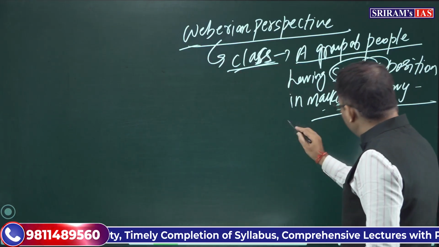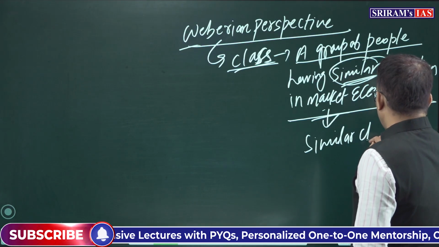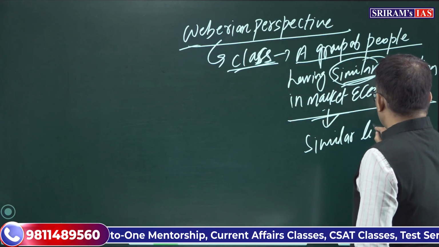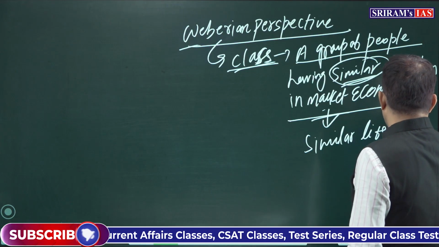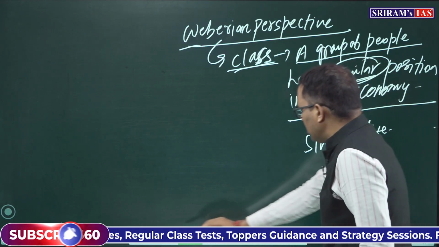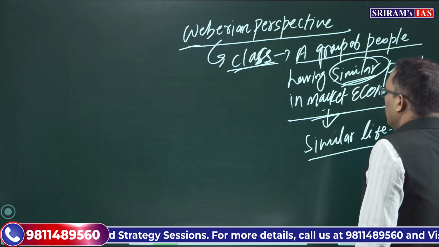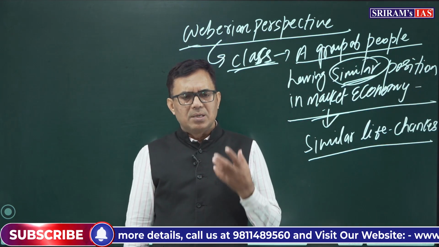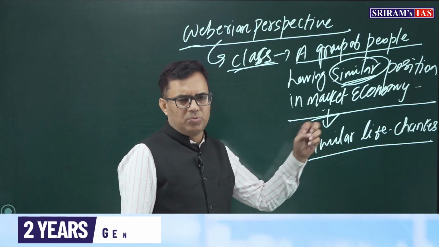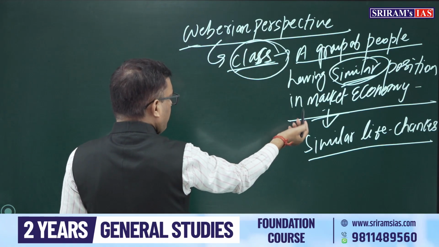And because they have a similar position in the market economy, what will happen here? They will have similar life chances, no? Similar class, similar life chances. So Weber would say a class is a group of people having a similar market position. By virtue of that, they enjoy similar life chances, a similar situation. And Weber talks about both economic and non-economic factors in the formation of class.